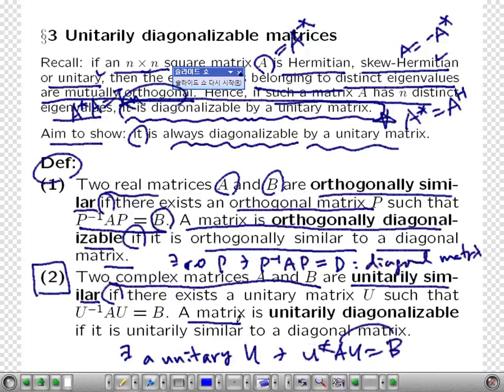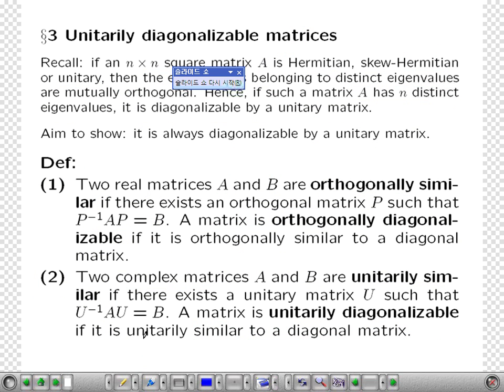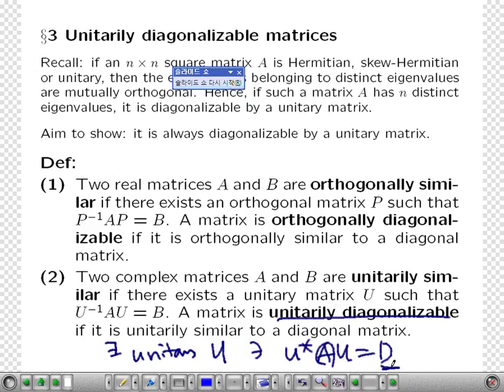If a matrix A is similar to a diagonal matrix, that is, if there exists a unitary matrix U such that U star AU is a diagonal matrix, then we call this matrix A unitarily diagonalizable, diagonalizable with a unitary matrix.